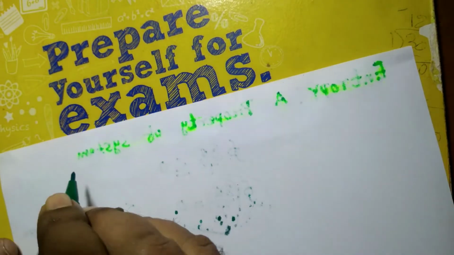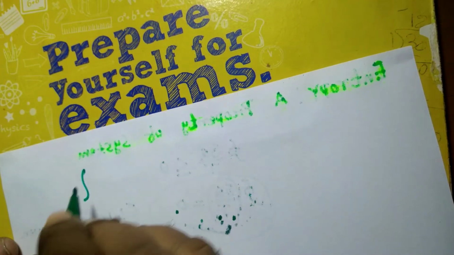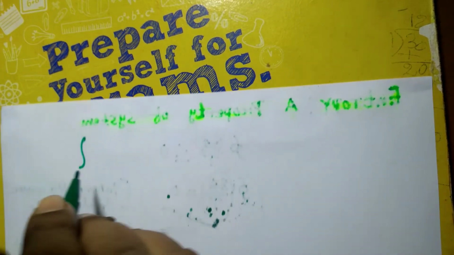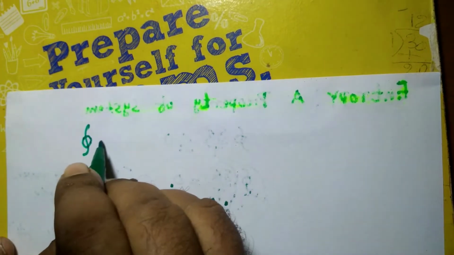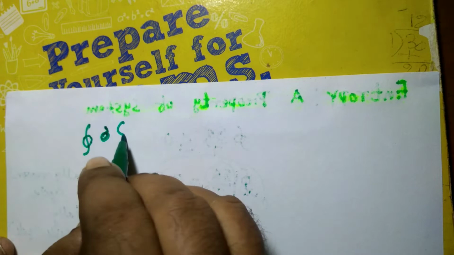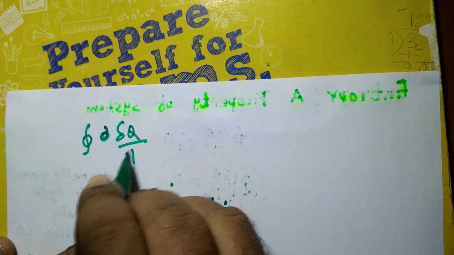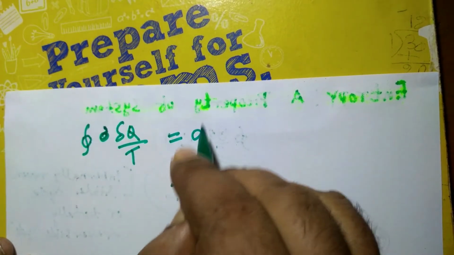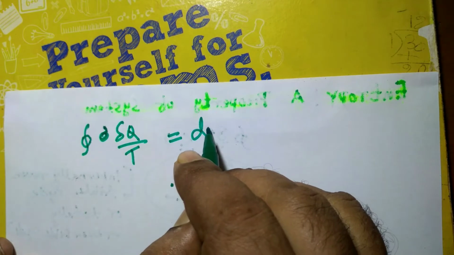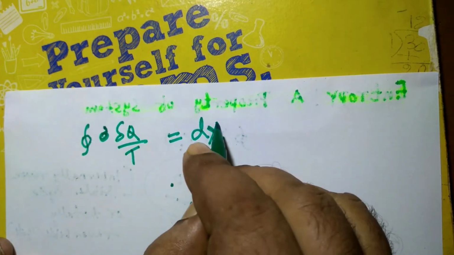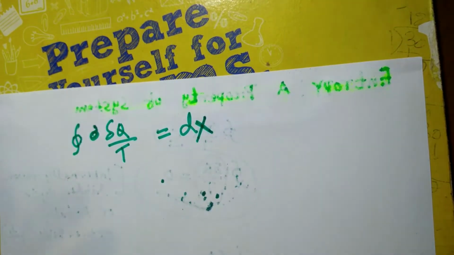Up to now we are not aware of that property, so I can say del q by T is the differential of a property, suppose X. What is the property X? We don't know up to now.